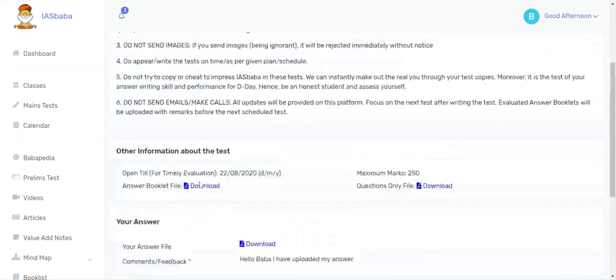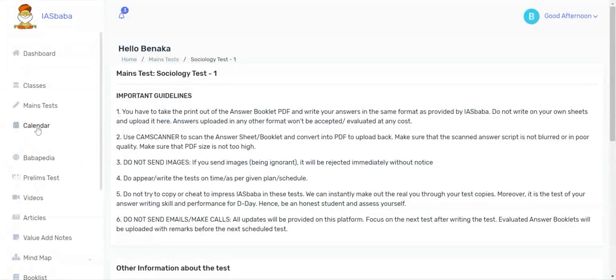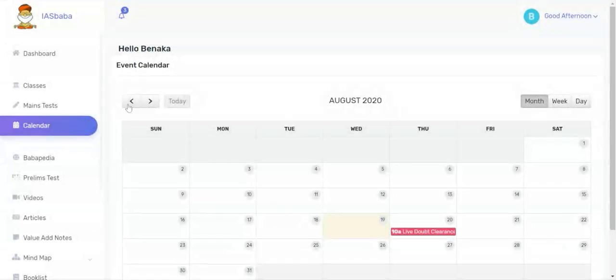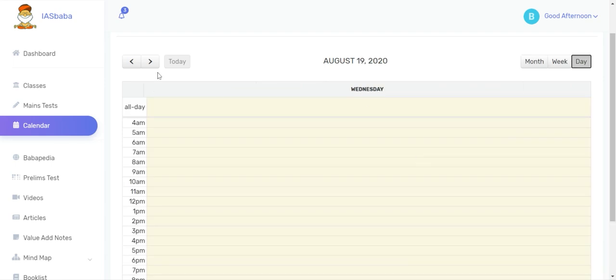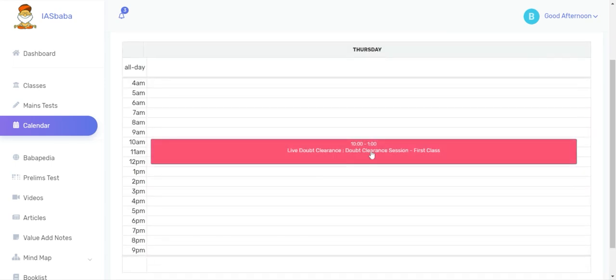Let's move on to the next part, which is calendar. Coming back to the calendar, this is where all the listings will be shown. For example, on 28th of August, we have a doubts clearance session starting from 10 a.m. If you want to see the complete actions of a particular day, it will be listed here from 10 a.m. to 12 p.m. The topic will also be listed here.